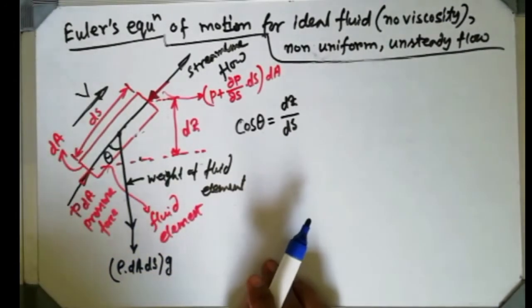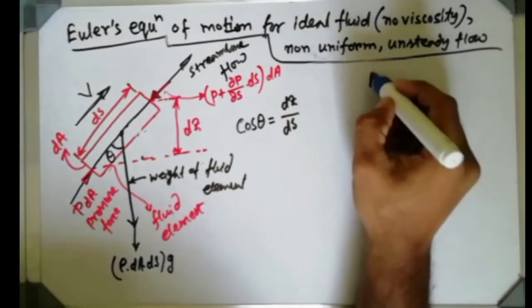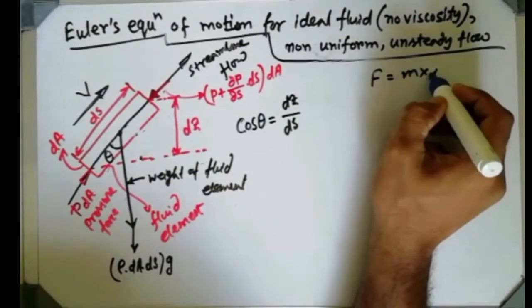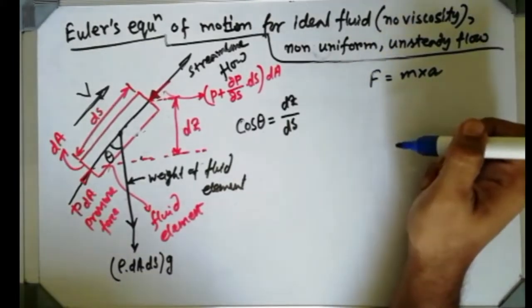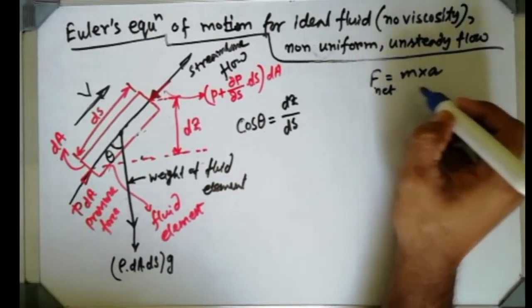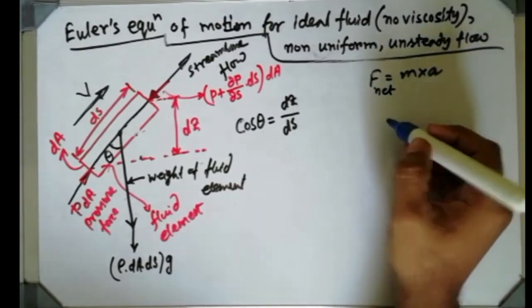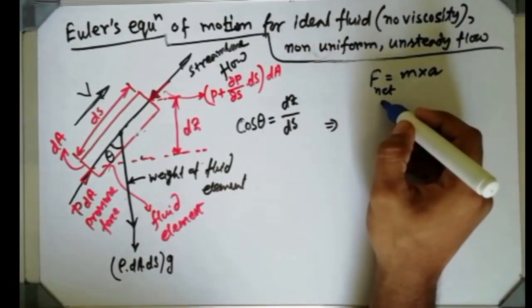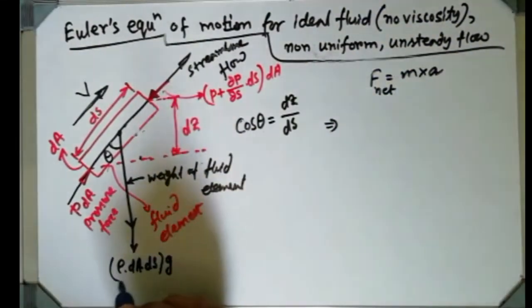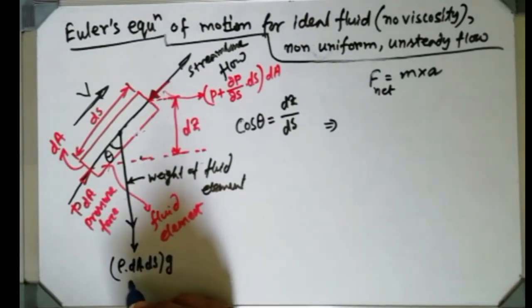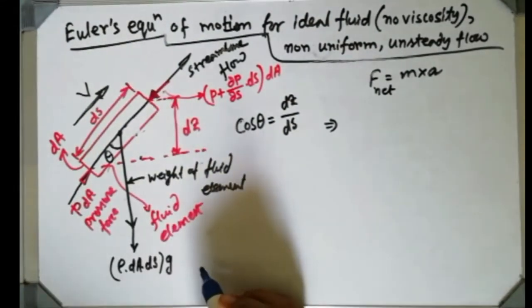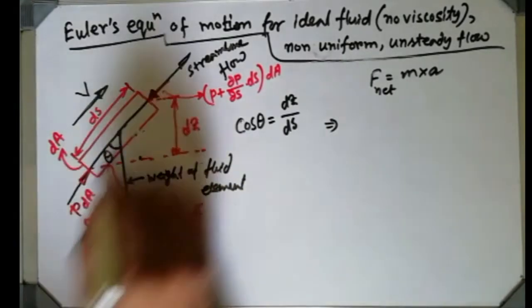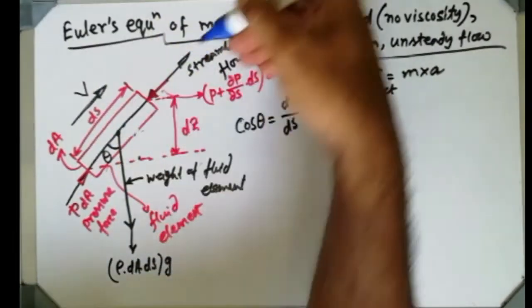What we can do, we apply again the second law of Newton, F equals to, Newton never will leave you. So F net equals mass into acceleration. Why am I writing F net? Because it is the net force, because one weight force is there as well as pressure force. I am considering this direction as positive, so the reverse direction as negative.